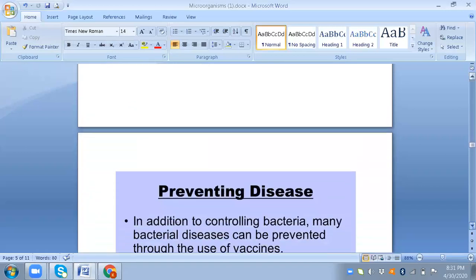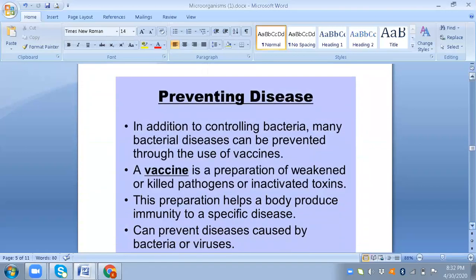Then examples of prevention. How are we going to prevent disease? In addition, bacterial diseases are usually prevented by vaccination. Now, what is a vaccination? The doctor injects a dead germ of the disease into our body, and our white blood cells defend against those dead germs. Once we have been exposed, even after two or three years, our white blood cells remember that this disease was introduced into our body, so they are now very strong and will fight against that germ.